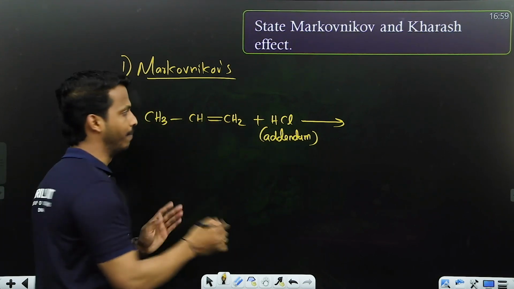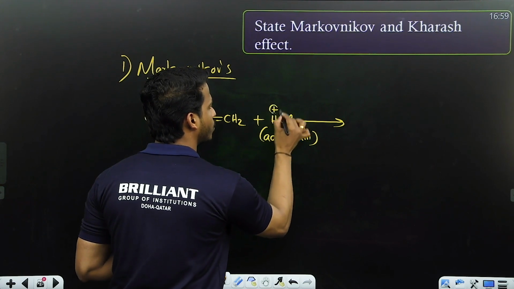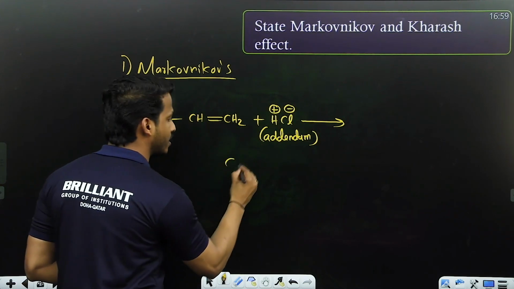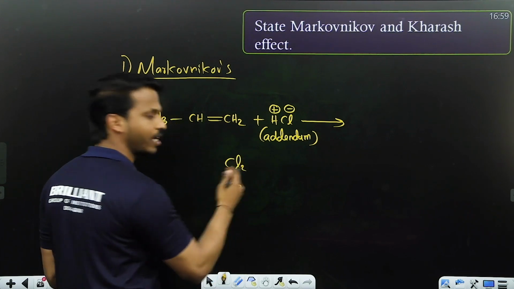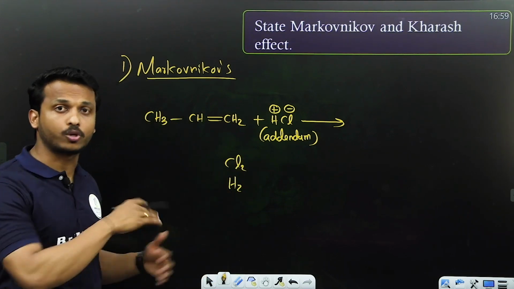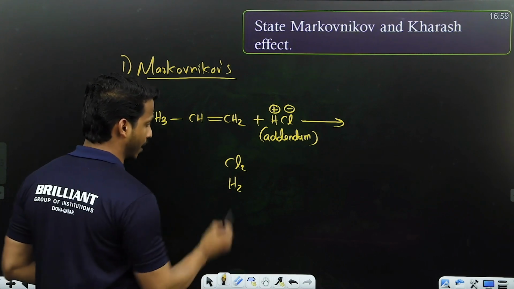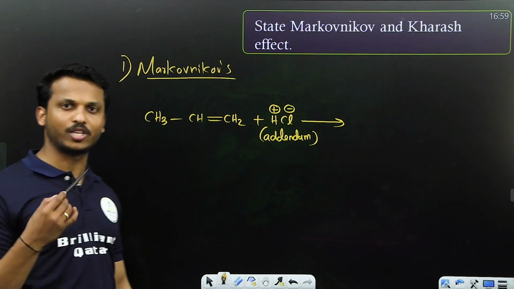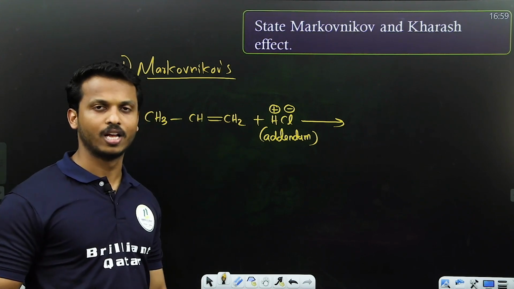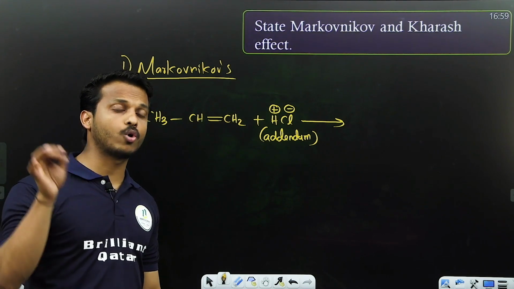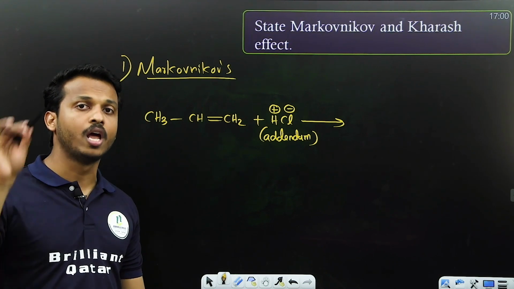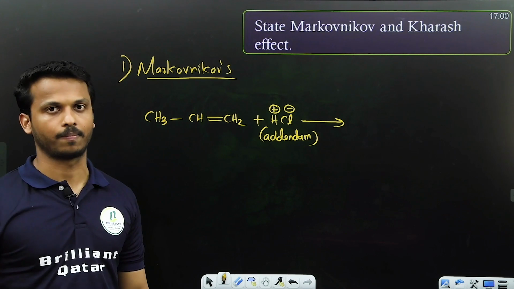HCl. HCl is the addendum. An addendum contains a positive and a negative part, right? We can't use something like Cl2 or H2 as an addendum because that doesn't contain a positive and negative part. So we can add HCl, H2O. What are the ions in H2O? H plus and OH minus. So what is the condition to undergo Markovnikov's rule? The addendum must contain a positive and negative part.